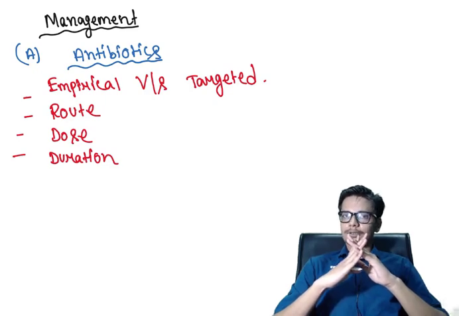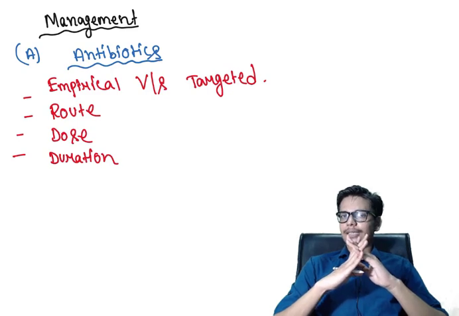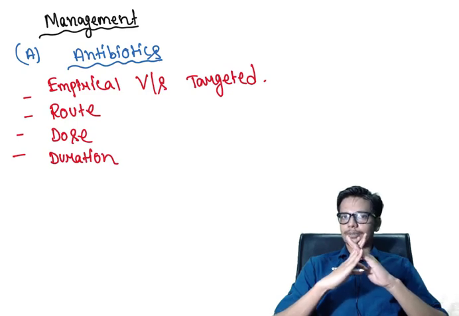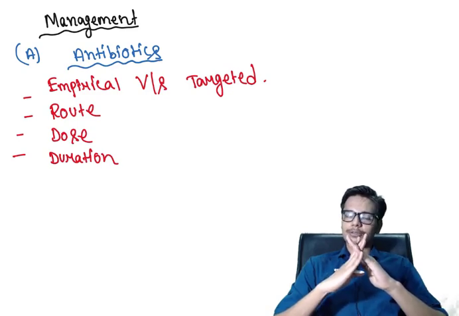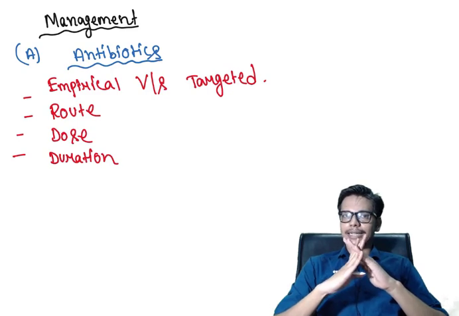So using a short duration will create resistance to this particular antibiotic, and sometimes lead to recurrence or reactivation of the disease. You have to calculate the proper duration and dose of the antibiotic before you use any kind of antibiotic. So these are the 4 parameters you have to keep in mind while prescribing antibiotics in any kind of patient.